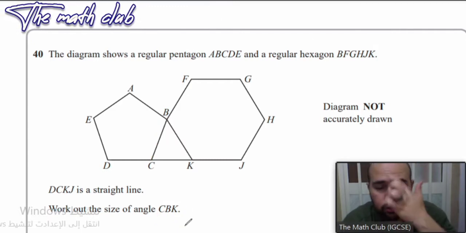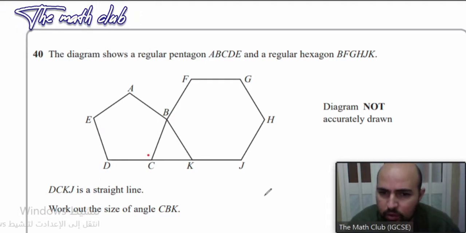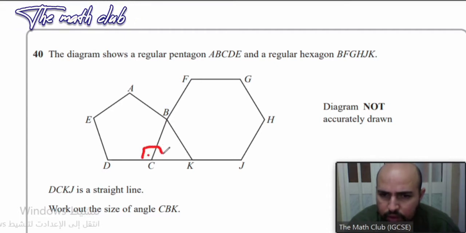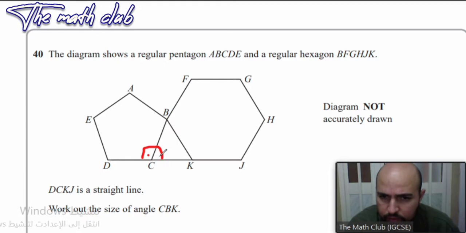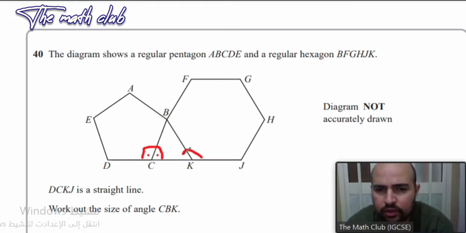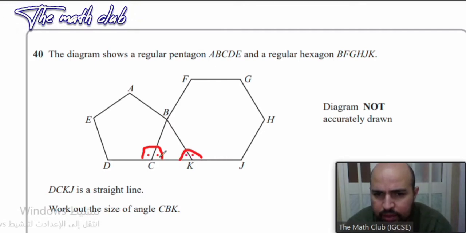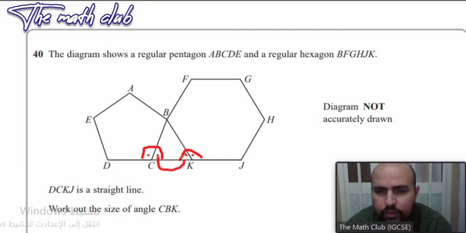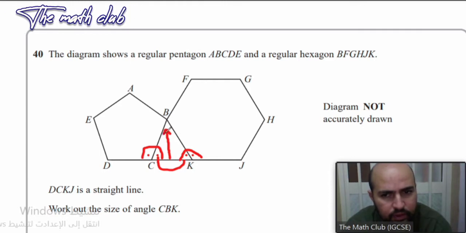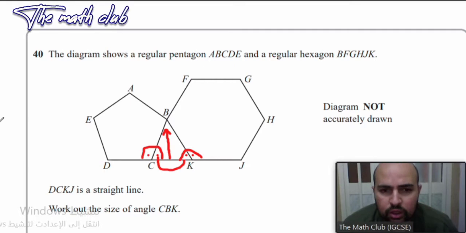Now, answering this question is very easy. You just have to find the internal angle for this pentagon and then subtract it from 180 to get this angle, and then find the internal angle for this hexagon, subtract it from 180 to get this angle, and then add these angles together and subtract them from 180 to get this angle. Very good. And these are the main steps of answering a question like this.